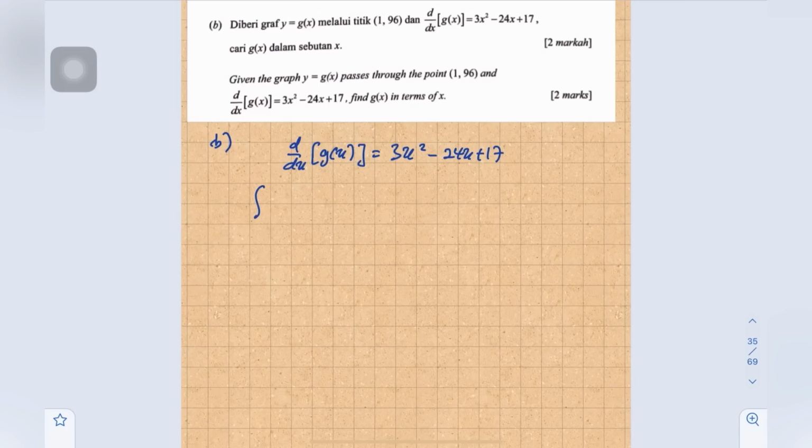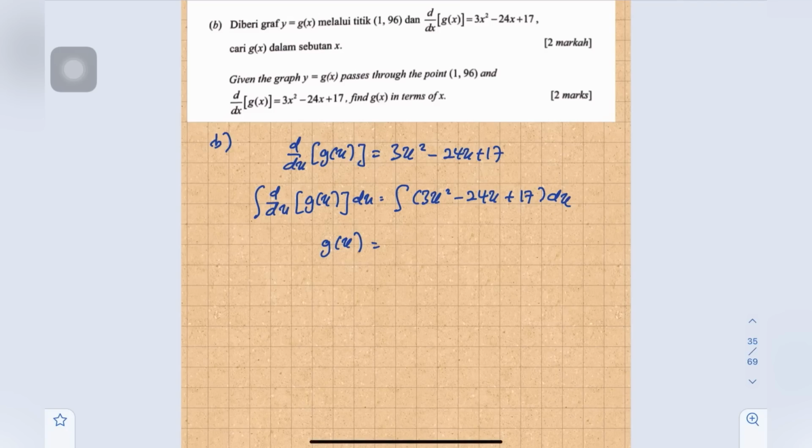On the left side we integrate d/dx of g(x) dx, and the right side, 3x squared minus 24x plus 17 dx. Integrating d/dx of g(x), we get g(x).